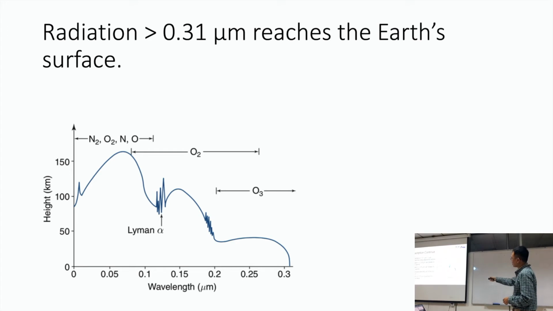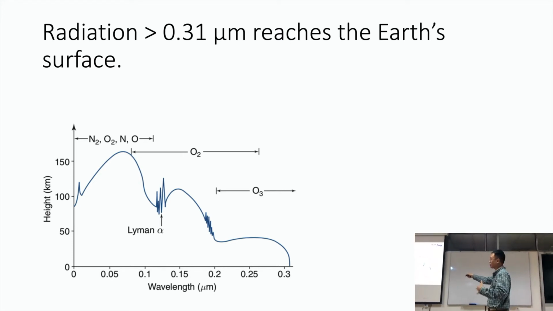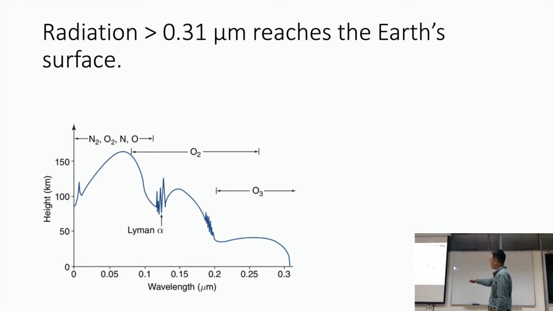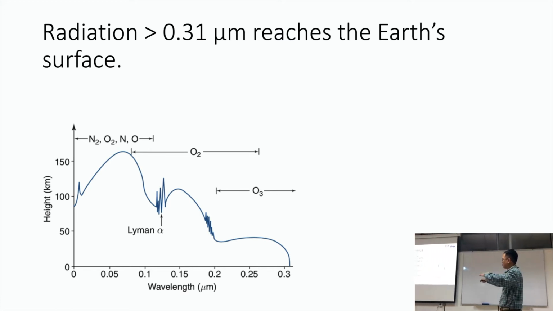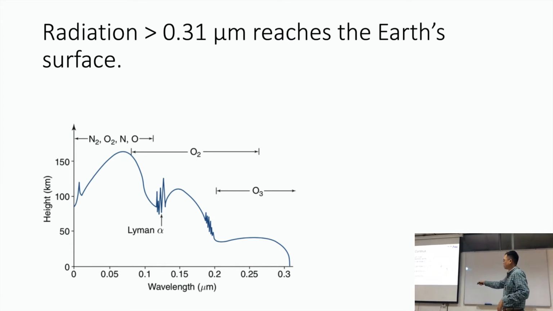So here we see the continua. You see less than 0.1, it breaks up these molecules, nitrogen gas and also oxygen. It strips off the electrons from these atoms or molecules. Then it reaches this point, and from this wavelength range until this wavelength range, it breaks up oxygen into O atoms. And then from this point to this point, it breaks up the ozone. I mean, by the time it goes through a certain depth of the atmosphere, all of the radiation that's less than 0.3 micrometer would be gone.